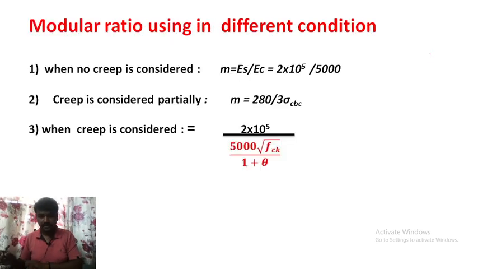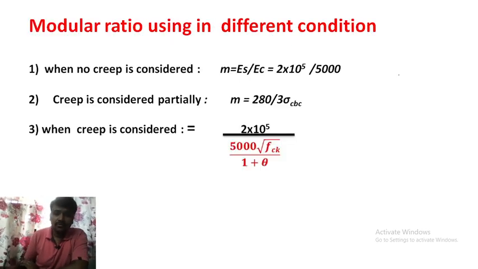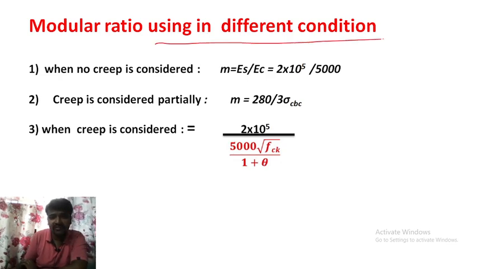Okay, next one. Now you know what modular ratio is. So the modular ratio is used in different conditions. There are some different conditions where we can use the modular ratio according to the situation. So we have three conditions. When no creep is considered, we have to use this formula, that is Es by Ec.